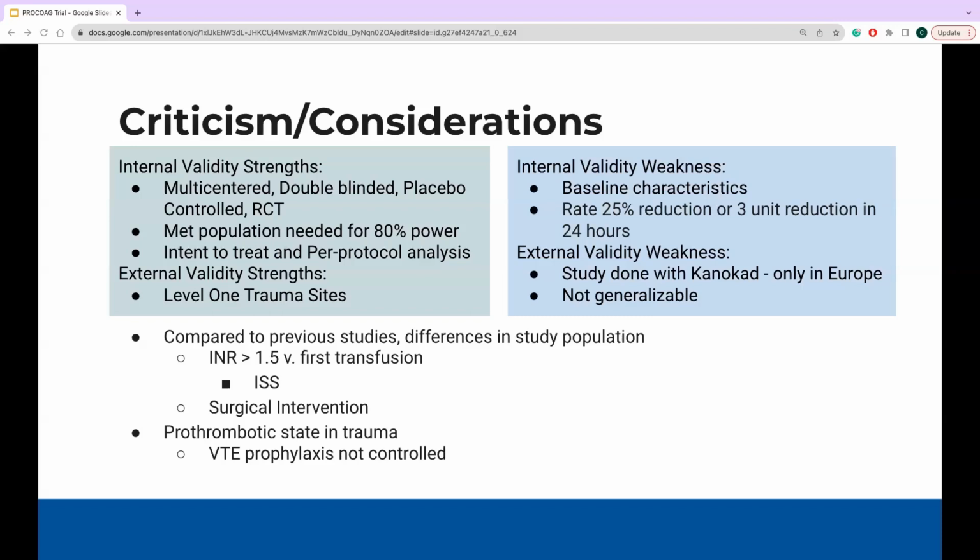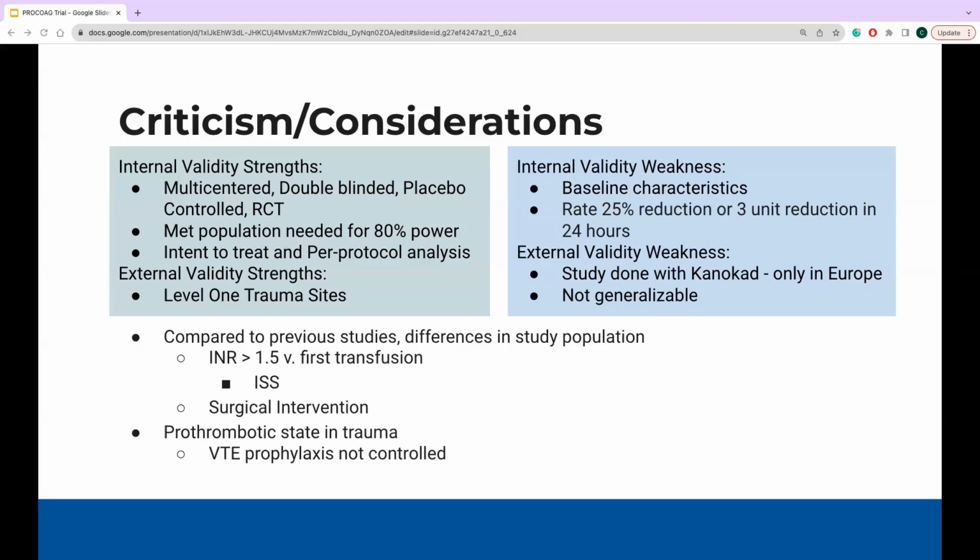methods fail to account for the prothrombotic state in trauma. Due to the Virchow triad, patients in trauma are usually at a higher baseline risk for VTE. In the study, VTE prophylaxis was not monitored, and it was left to physician discretion. Depending on how soon they restarted prophylaxis and whether the amount of prophylaxis was appropriate, that could affect the VTE outcomes. Additionally, these adverse effects were recorded for any event within 28 days.